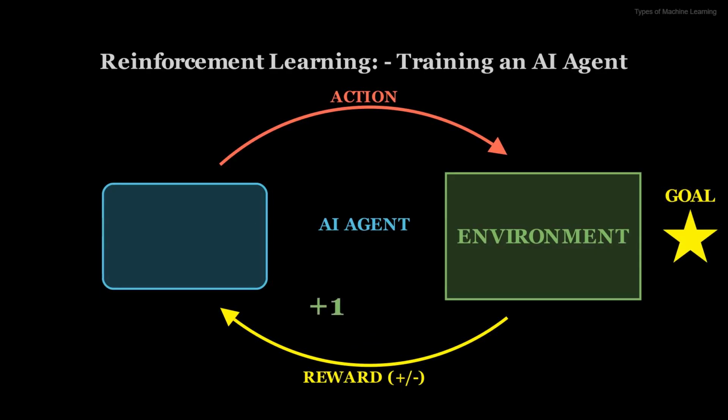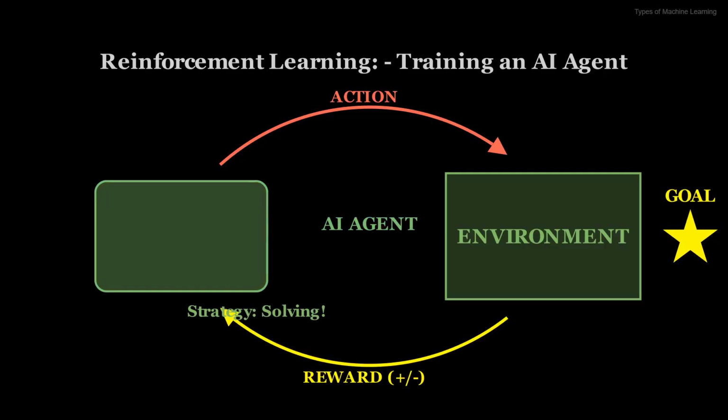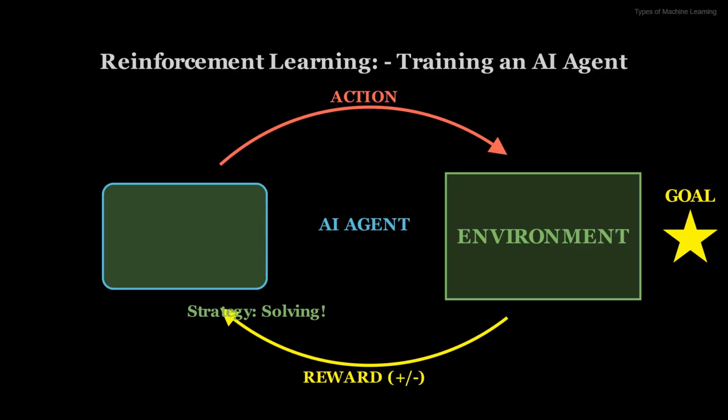Think of training a dog with treats. If it performs the desired action, it gets a reward. If not, no reward or a gentle correction. The agent gradually develops a policy or strategy to achieve its objectives, learning by doing rather than from labeled examples or inherent data structures.